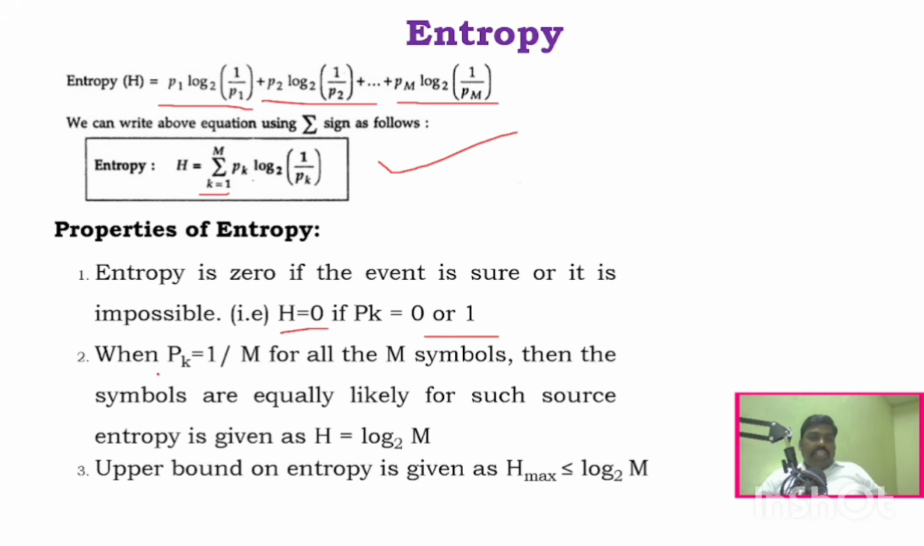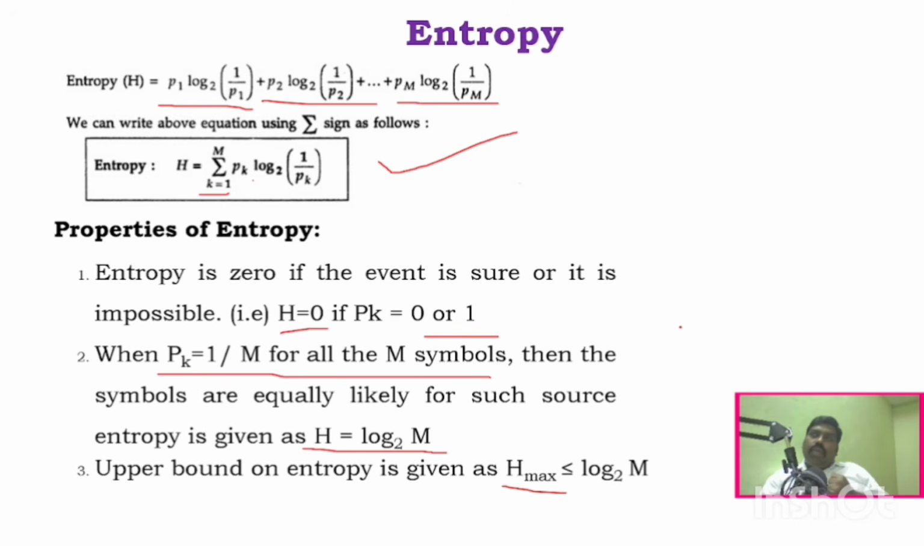And when the probability is equal to 1 by M for all the M symbols, then the symbols are equally likely. In that case, H is equal to log 2 of M, where M is the number of symbols. And the last one is the upper bound on entropy, the maximum entropy. H max is less than or equal to log 2 M. These are the 3 important properties of entropy.